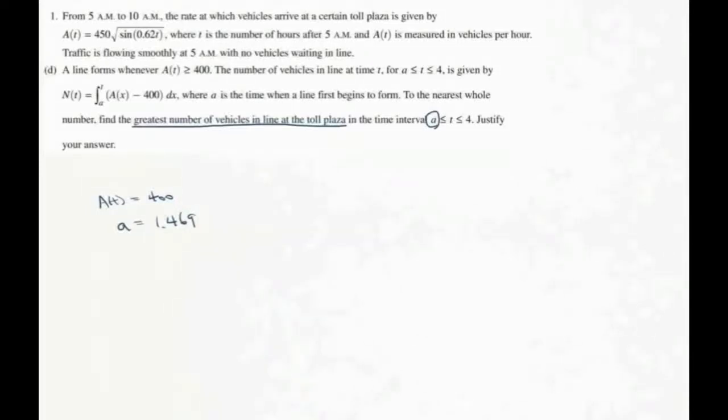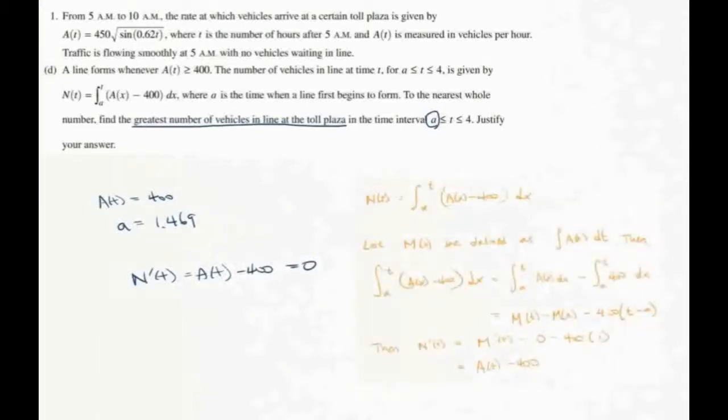Now that we have the endpoints, we're going to find the critical points of N of t, which is when its derivative is equal to 0. So using the function N of t given, we see that N prime of t is equal to A of t minus 400, which is equal to 0. Now, if you don't understand how we arrived at this equation, the math is shown on the right. Feel free to pause the video as long as you need to look over the step-by-step explanation.